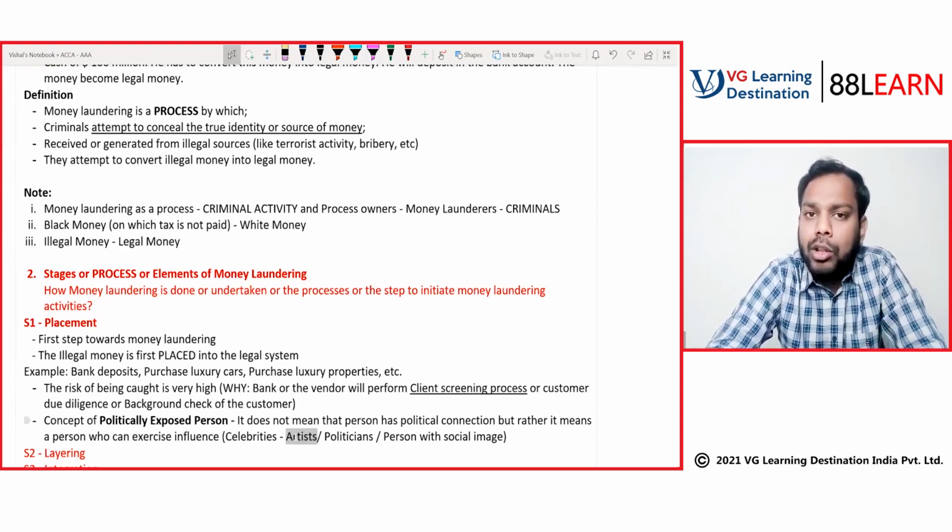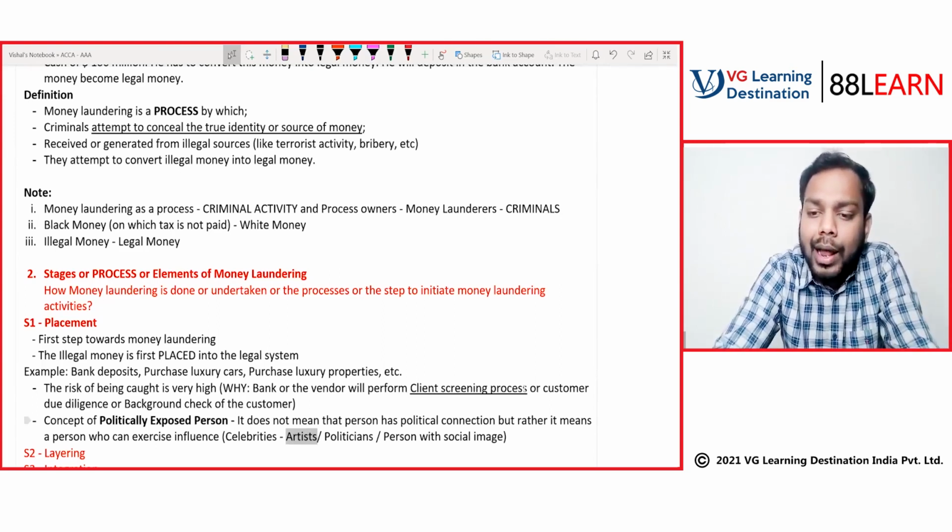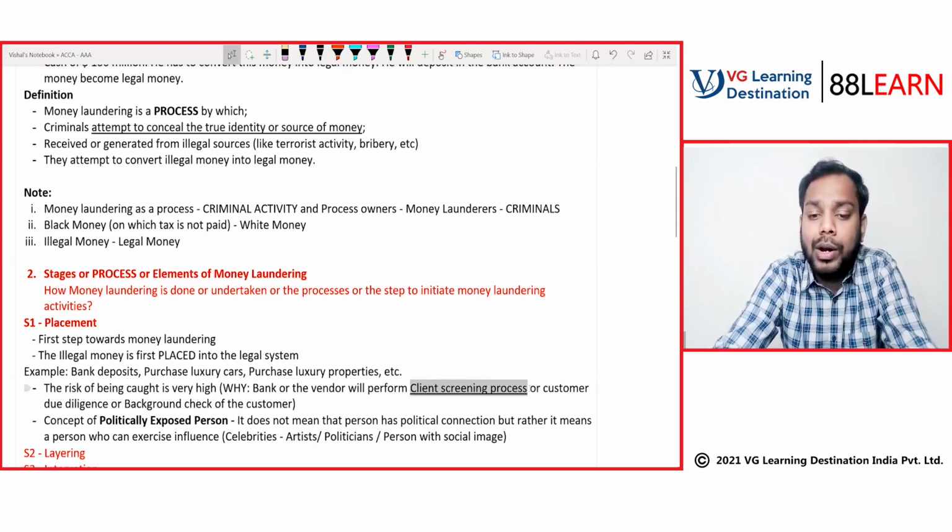So what the bank authorities might miss on is the client screening process. The bank authority might be a fan of Amitabh Bachchan, right? Or a person with a social image, a person who is socially very active and always does work for the good of the society. It might be the case that the bank authorities have also benefited in the past from the good work done by this person.